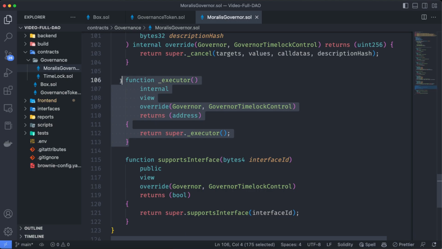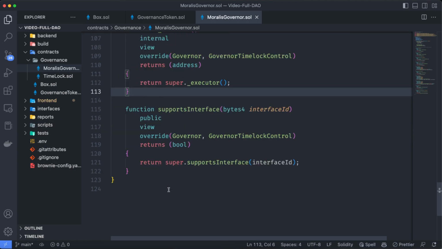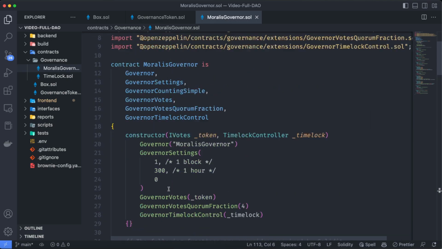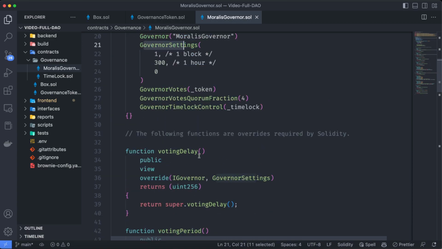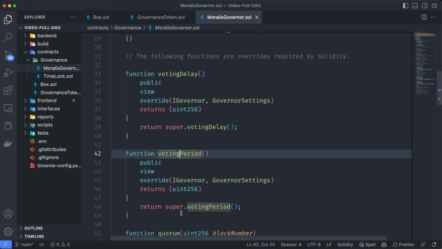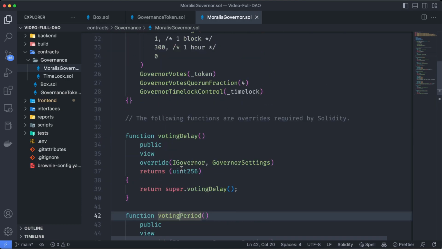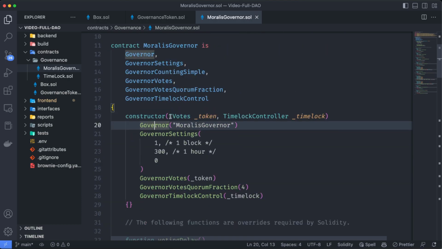We have functions just to get to know which is the executor and things like that. But at the end, all this contract does is give us the ability to propose, vote, and execute a proposal in our DAO. Of course, we have something called governor settings, on which we are going to set up the voting delay, the voting period, and etc. Also look at the constructor, in which we are setting up the token we are going to use as the governance token.